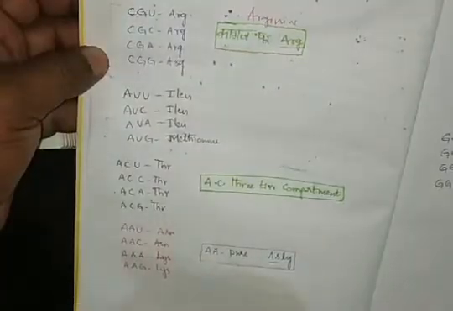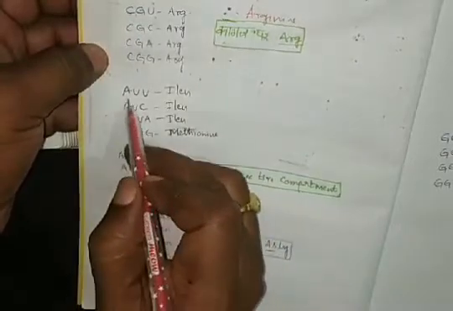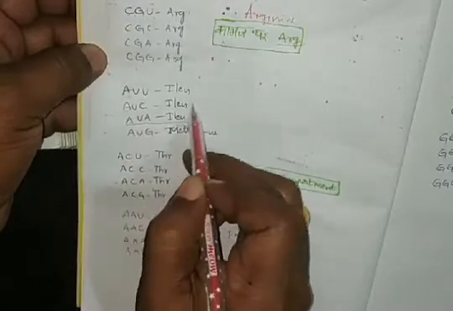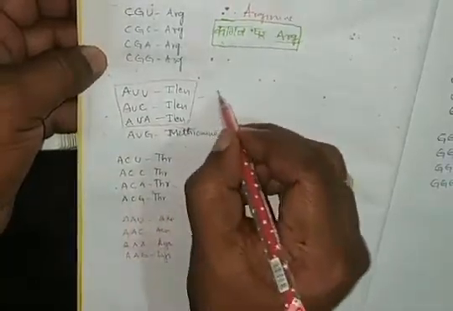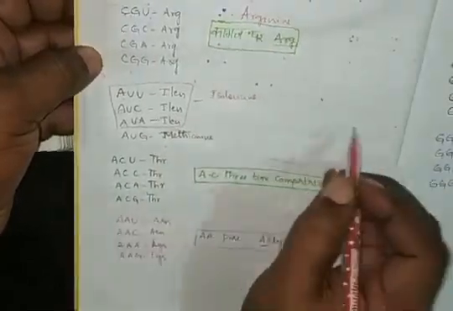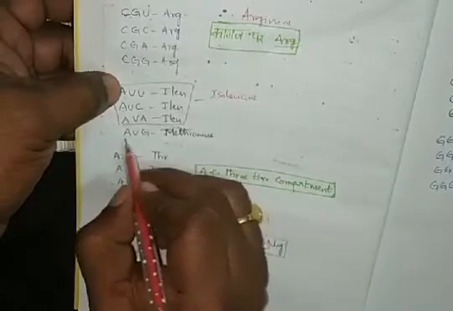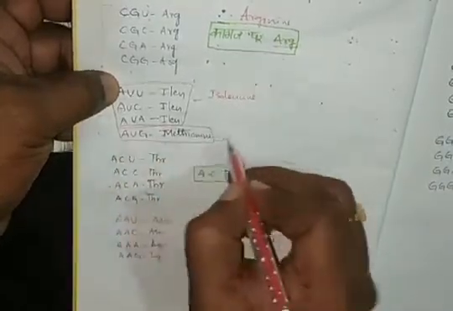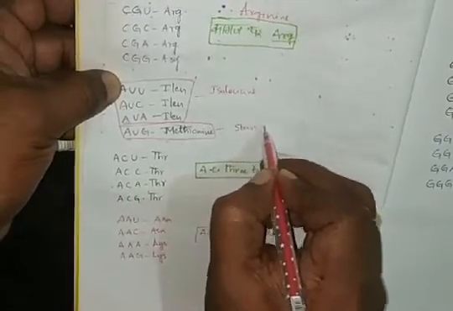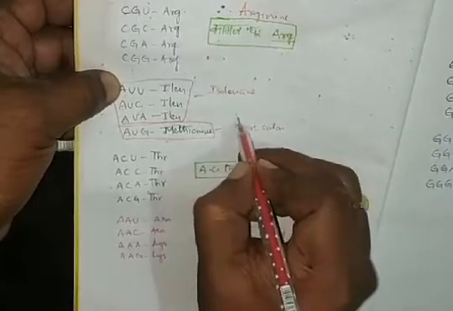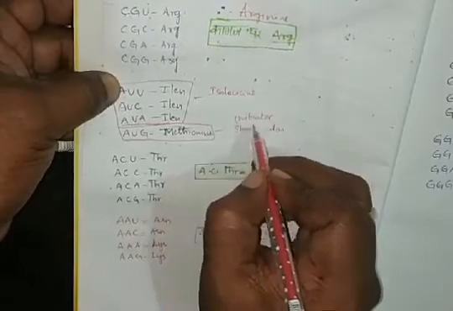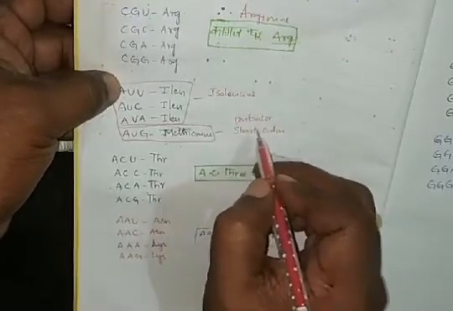So next, amino acids AUU, AUC, AUA. With these three we can call it isoleucine. AUG, we know that it is methionine. It is a start codon, also called an initiator codon, which initiates the process of translation.